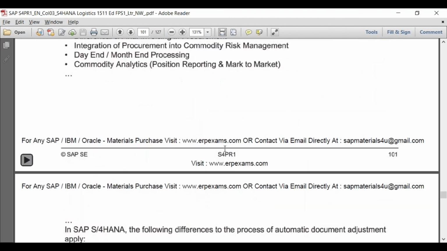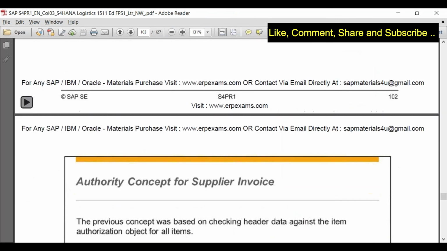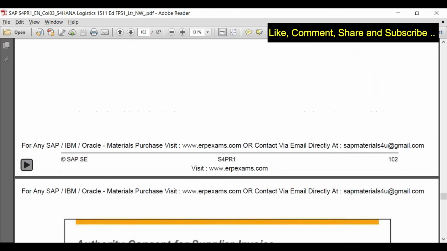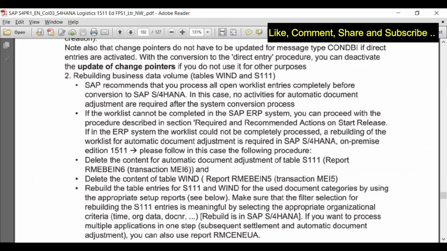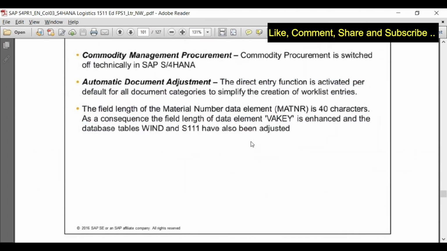So the document adjustment means what? Is that the way we used to attach documents to, say, purchase orders or service orders, etc.? No, it is not the attachment. It is the adjustment. So what it is trying to say is, just a minute.